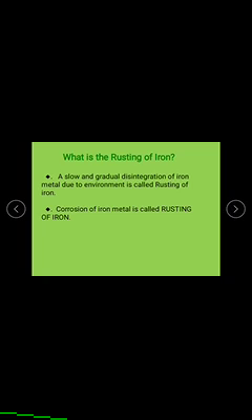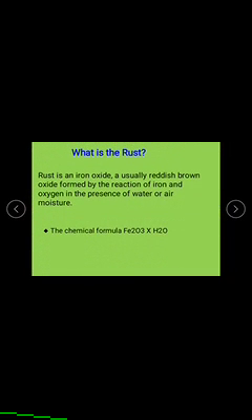In an examination they may ask the question, what is rust? Rust is an iron oxide, usually a reddish brown oxide, formed by the reaction of iron and oxygen in the presence of water or air moisture.